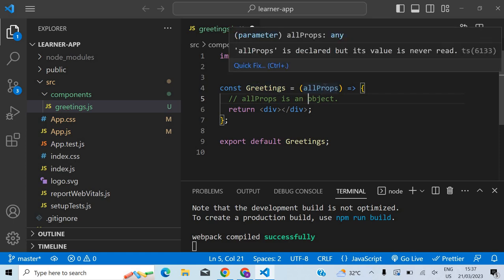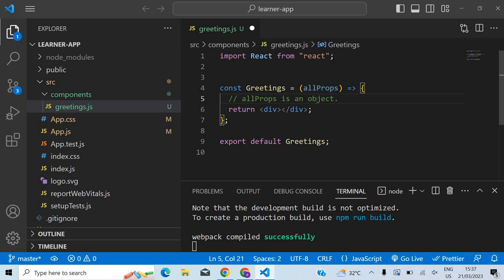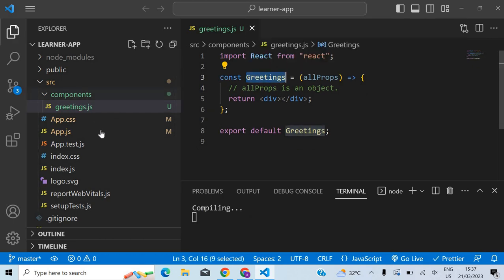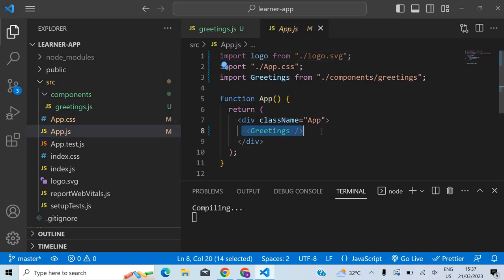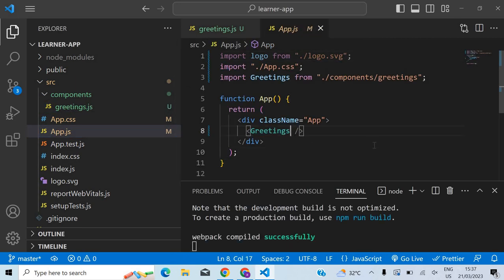So where do we get the props from? These props will be passed from the parent component, okay? Right now we have the greetings component. Wherever I'm using that component, if I go to app.js, here I'm using the greetings component, right? So here I will give the props, whatever data that I want to share from the parent to the child. For greetings, I'm going to give one prop called name, which is going to be Vaji. Simple as that, okay? So I gave a prop here.